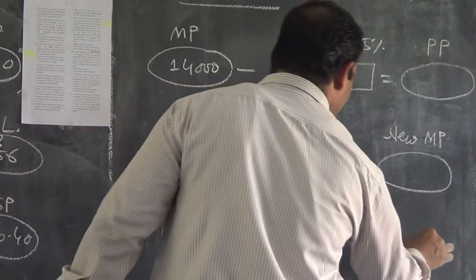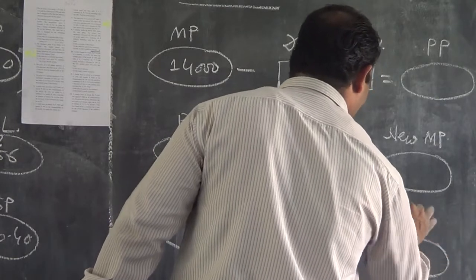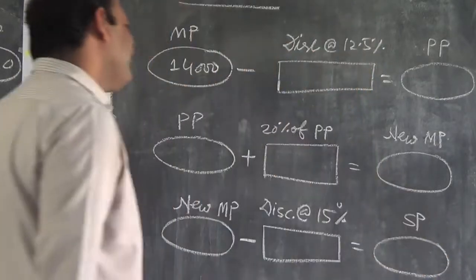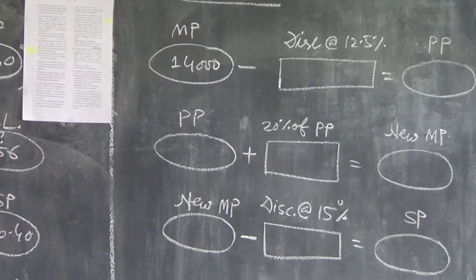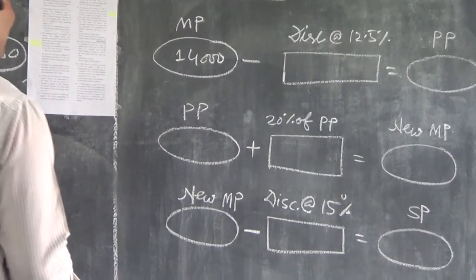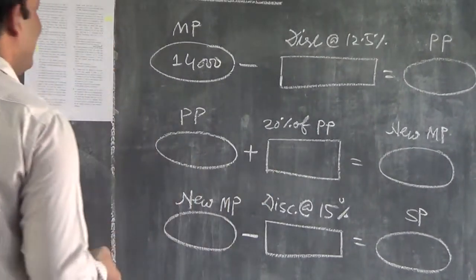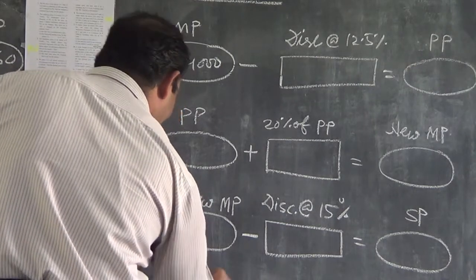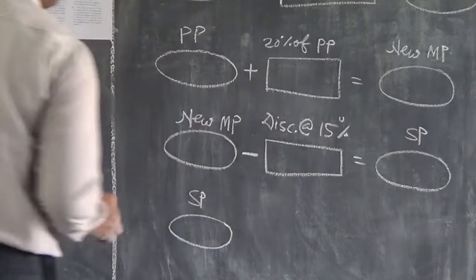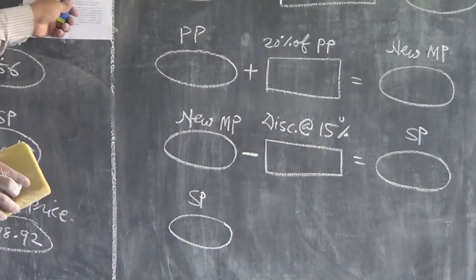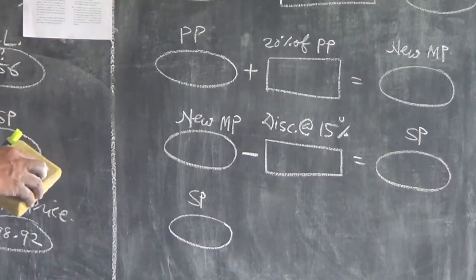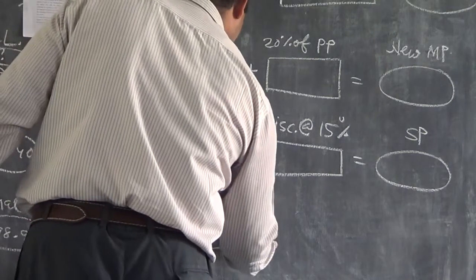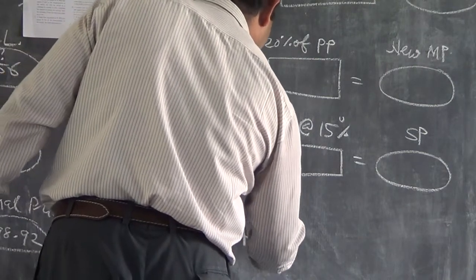So this will give us the selling price. And then sales tax is also included here.